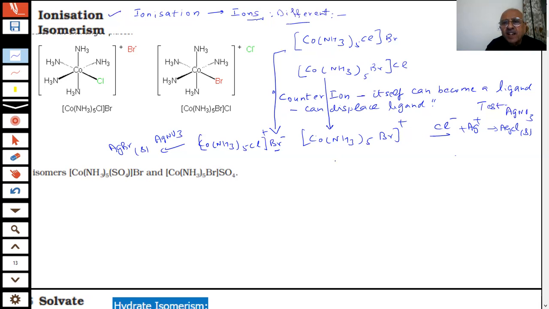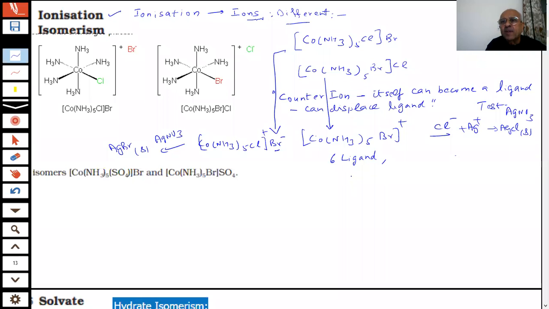How many ligands are there? 6 ligands. Is it a homoleptic or heteroleptic complex? Heteroleptic.